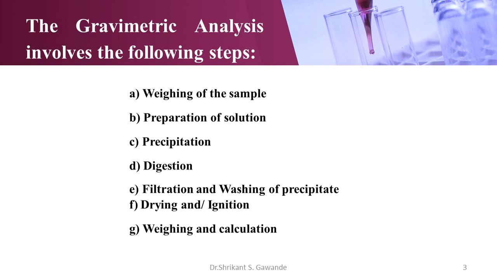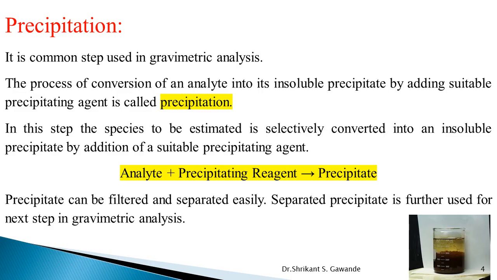The gravimetric analysis involves the following steps: weighing of the sample, preparation of solution, precipitation, digestion, filtration and washing of precipitate, drying and ignition, weighing and calculation. Now we see precipitation. It's a more common step used in gravimetric analysis.